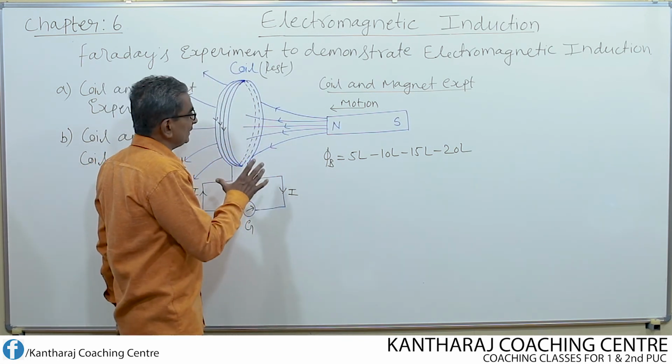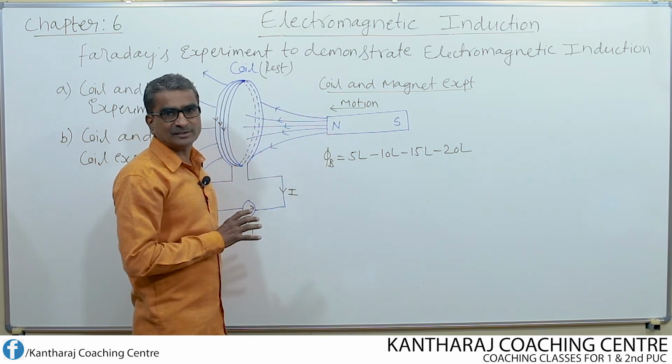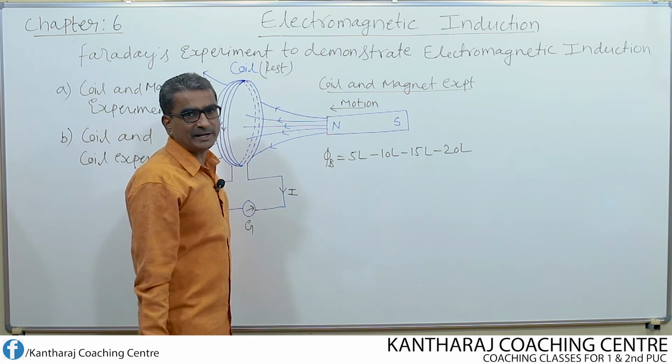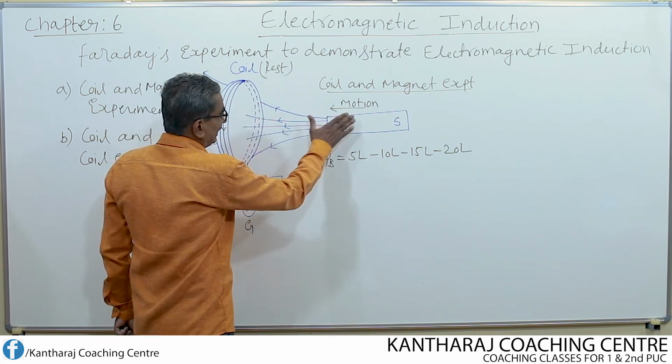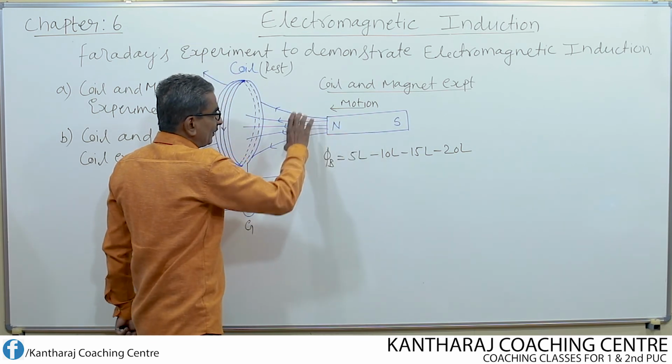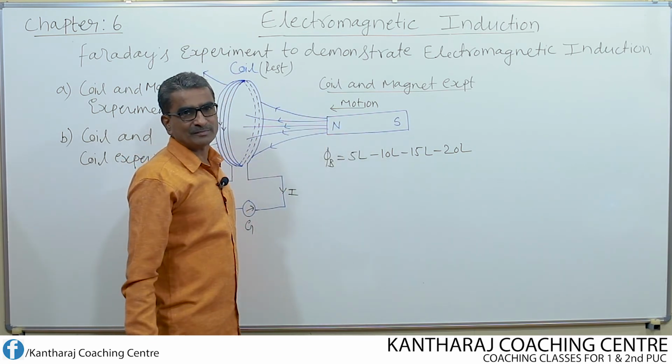Because first of all, we cannot see the magnetic field lines. Thereby change in the magnetic flux cannot be noticed by our eyes. We can see only the coil, magnet and galvanometer. When we move the magnet, the flux change does not come to our notice.